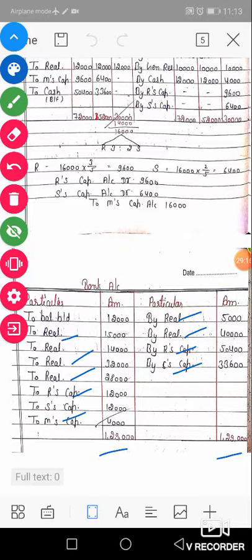Okay. So finally, 9 and 10 are complete, and numerical numbers 11 and 12 are your homework. You solve them. Okay. Thank you, class.